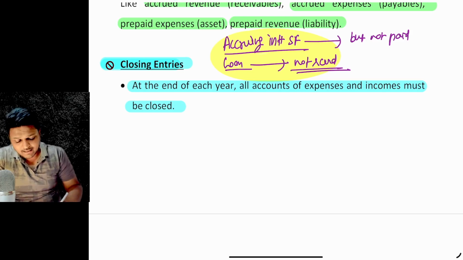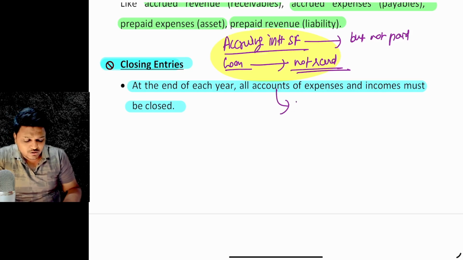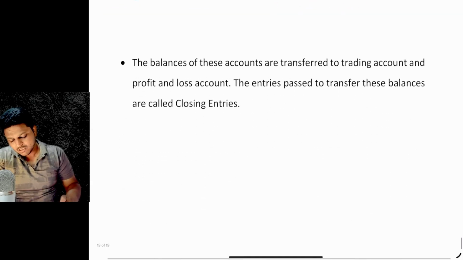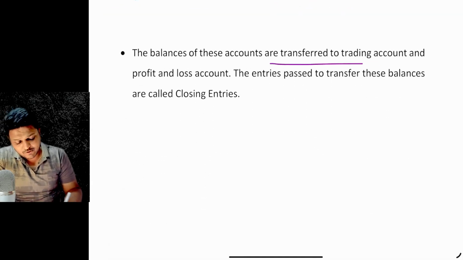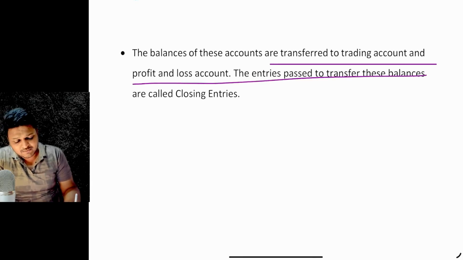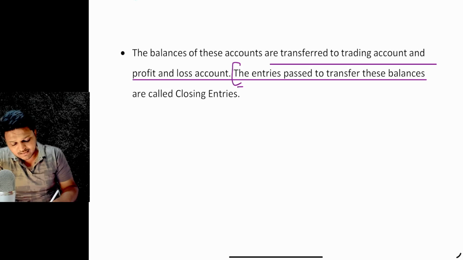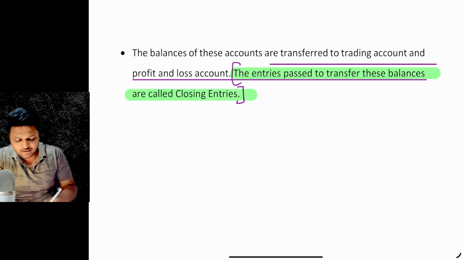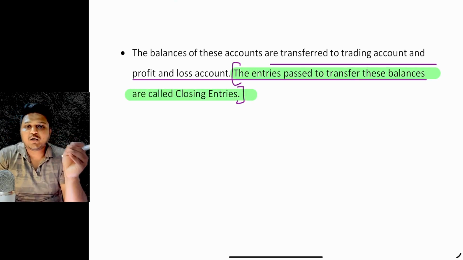I just told you that the balances of the nominal accounts become zero because the balances are transferred, right? So the balances of these accounts are transferred to the trading account and profit and loss account. Entries are to be passed, and these entries which are passed so as to make these balances zero are said to be the closing entries. Is that clear? Now you know the concept related to the adjusting entries and the closing entries.